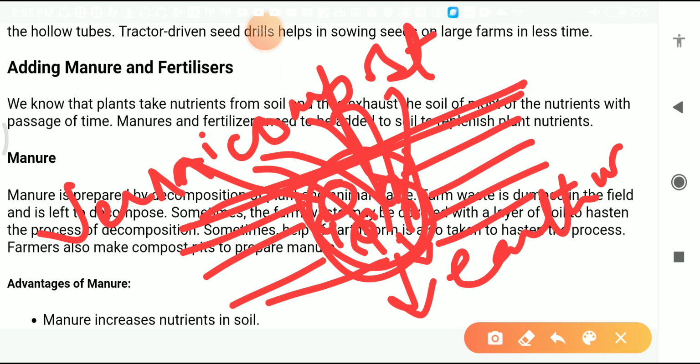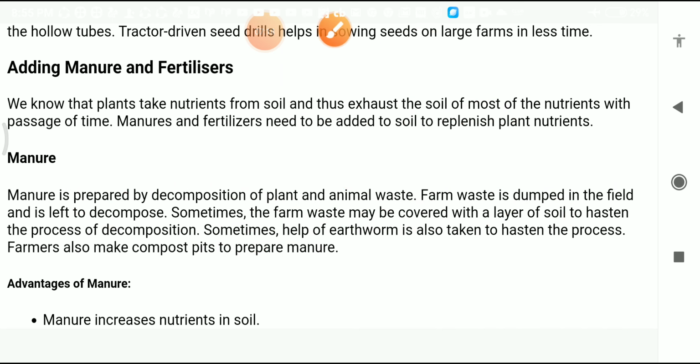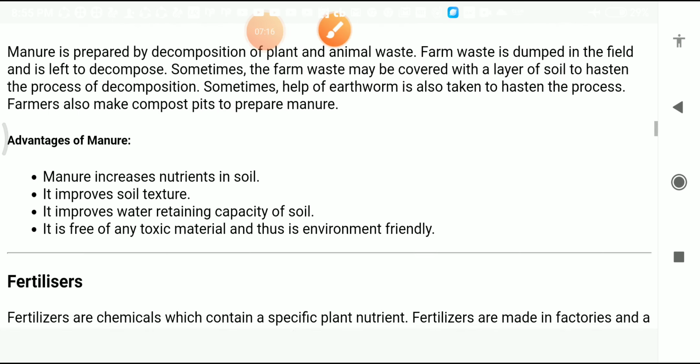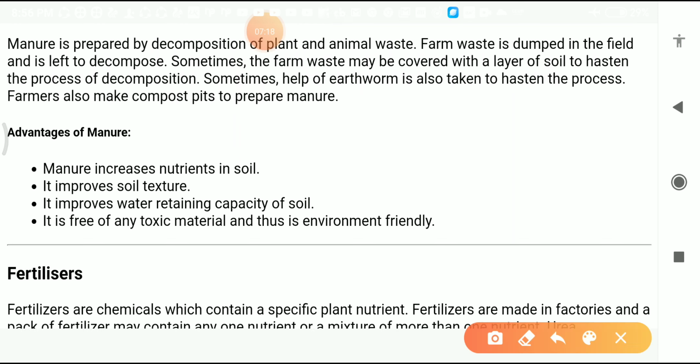Students, here we have studied how to make manure at home, and that is very easy. You can also do it in your home. Now the next step is the advantages of manure. Students, what are the advantages of manure?